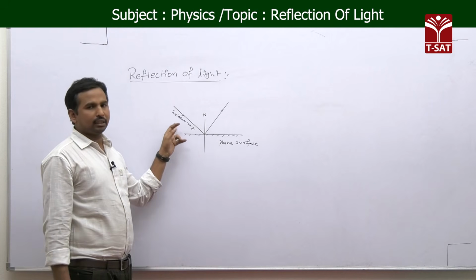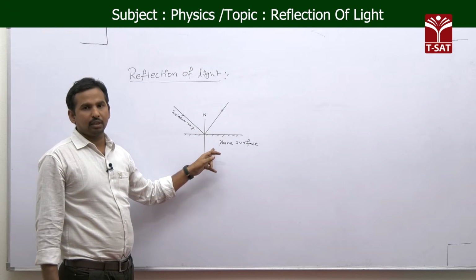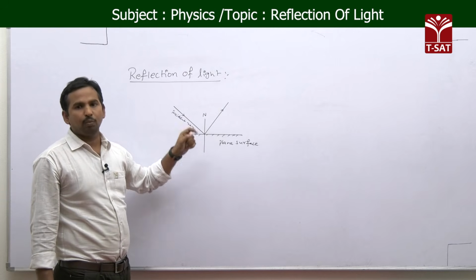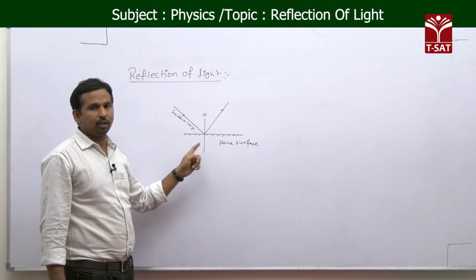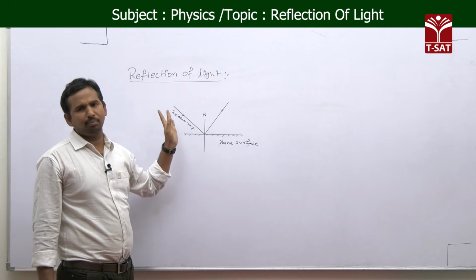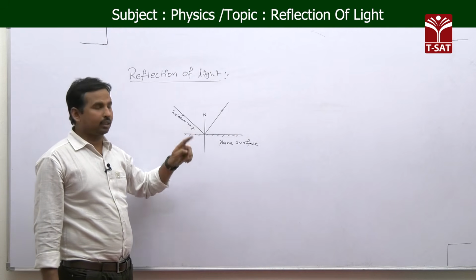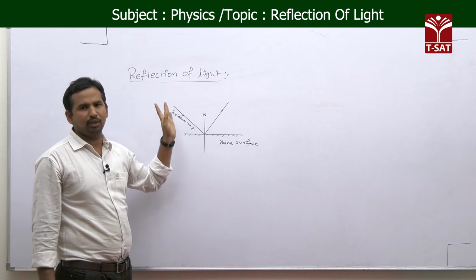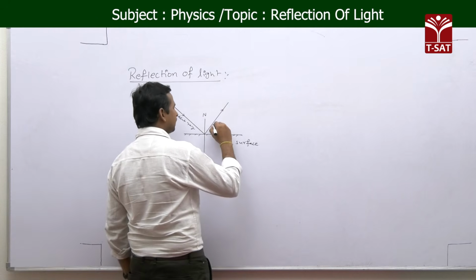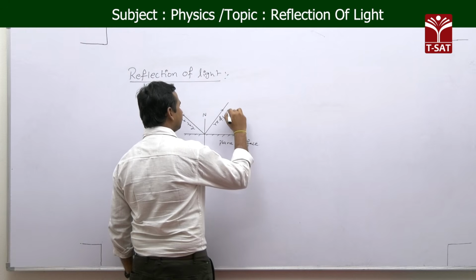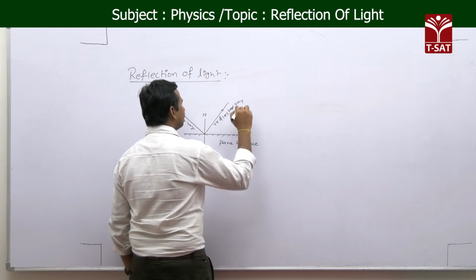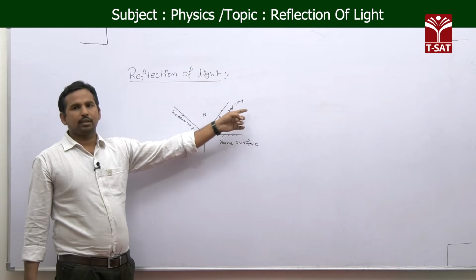When that incident ray strikes the opaque surface, the light ray bounces back into the same medium, and the light ray which bounces back into the same medium, we call that the reflected ray.